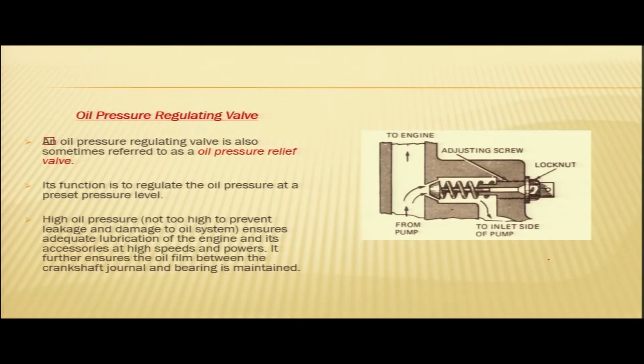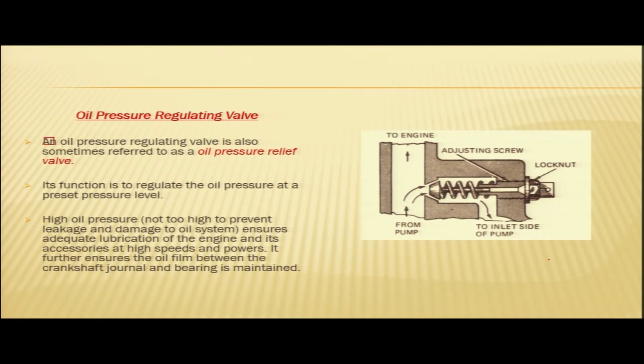Next component is the oil pressure regulating valve. An oil pressure regulating valve is also sometimes referred to as the oil pressure relief valve. As we have seen earlier, in the aircraft engine lubrication system, the oil needs to be pressurized, filtered and regulated.